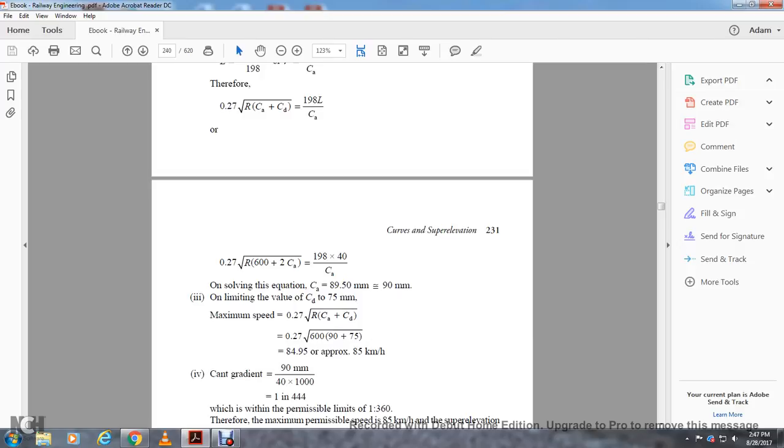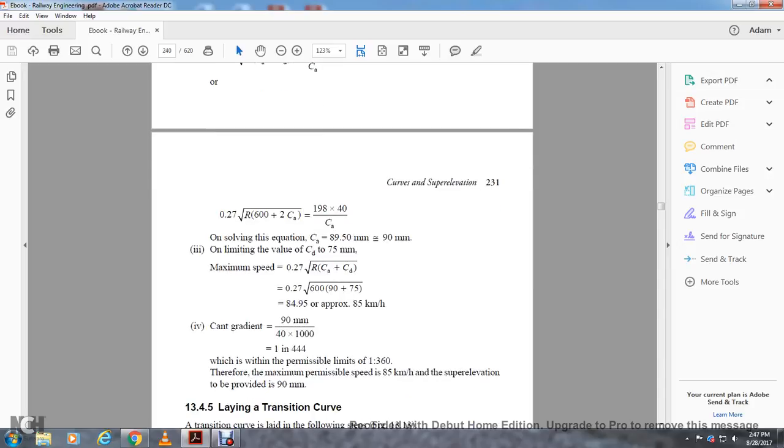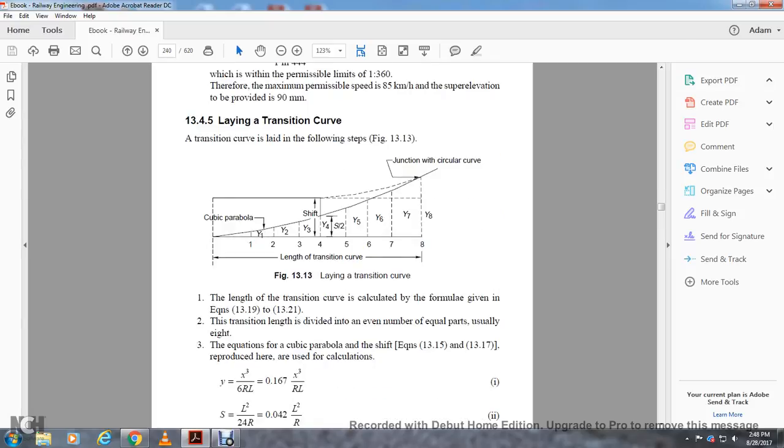Maximum speed is 0.27 times the square root of 600 times (cant actual plus cant deficiency), or 84.95, approximately 85 kilometers an hour. The cant gradient of 90 millimeters divided by 40 times 1,000 is 1 in 444, which is permissible as it is flatter than 1 in 366. Therefore, the maximum permissible speed is 85 kilometers an hour, with super elevation provided of 90 millimeters.